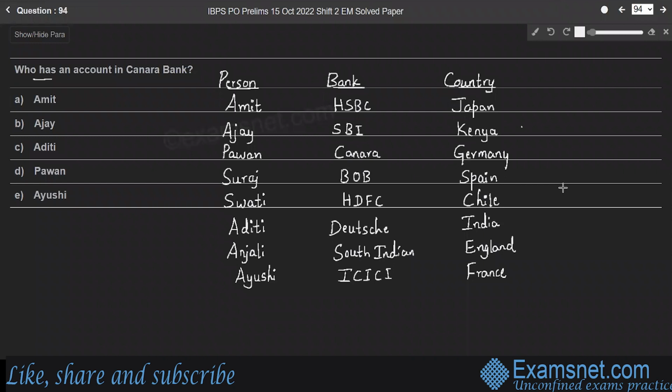Question 94. Who has an account in Canara Bank? Here, Pawan has an account in Canara Bank, right? Therefore, option D is the right answer.